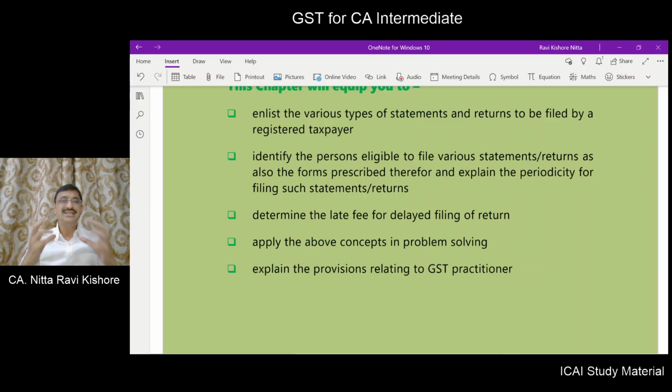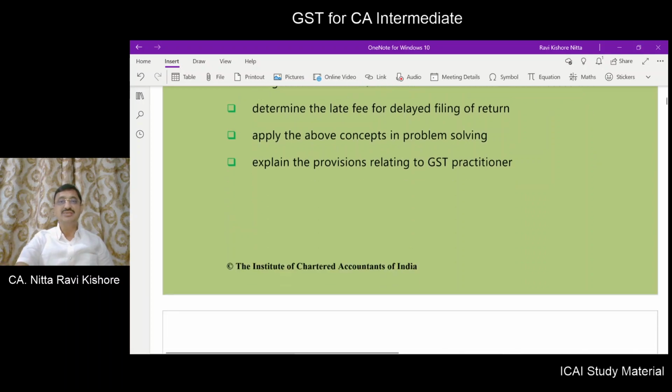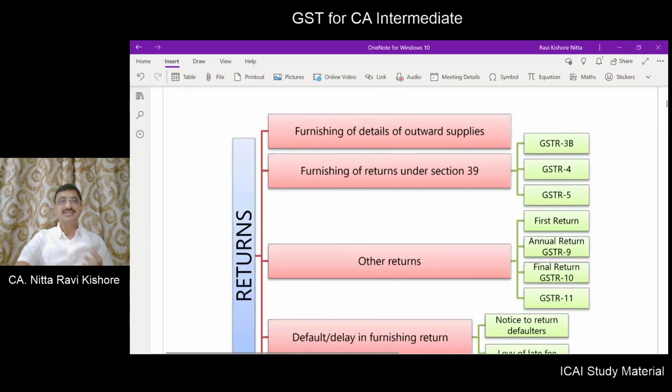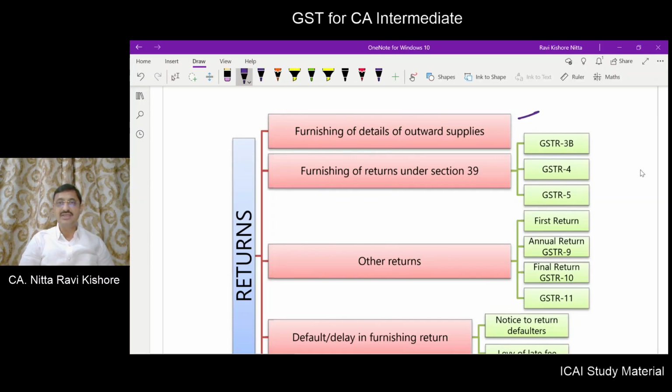Also, you will apply these concepts for problem solving, and we will also understand the provisions relating to the GST practitioner. Now, the chapter overview is the returns, furnishing of details of outward supplies. Furnishing of details of outward supplies will be in form number GSTR1. Then furnishing returns under section 39.